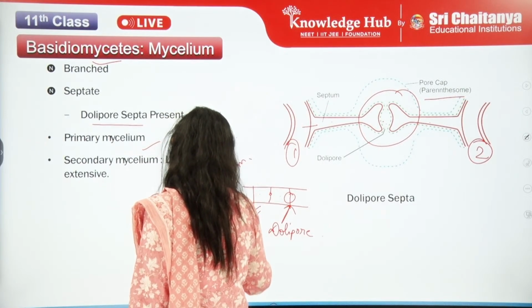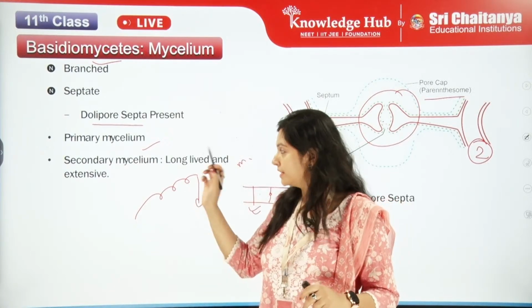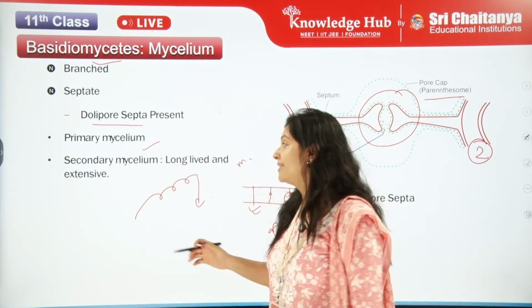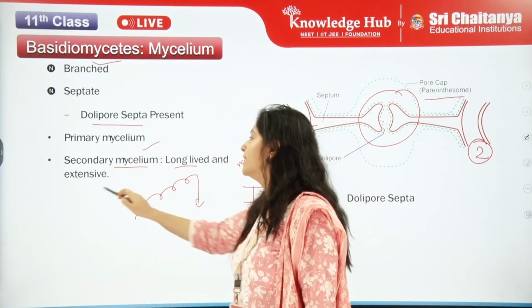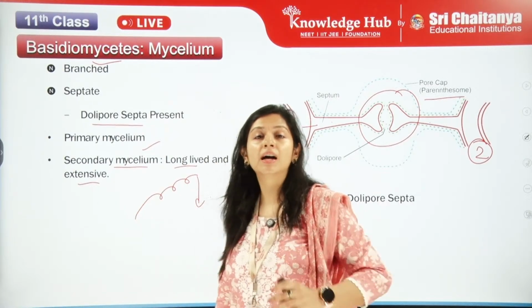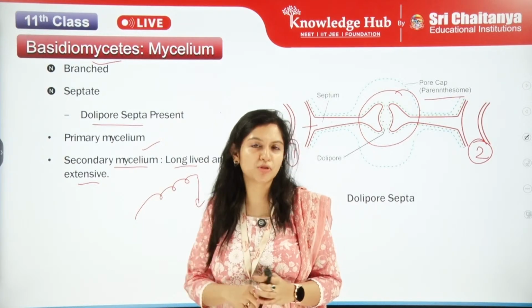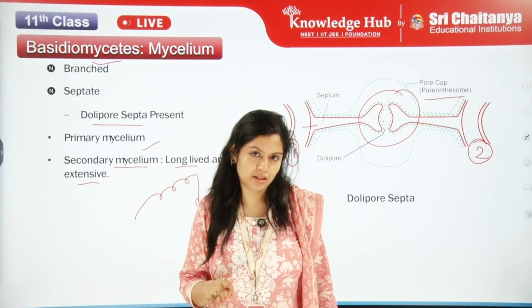From here, it will give rise to another type of mycelium. Not this one, but another one. This will go away. It will be replaced with another type of mycelium which is long lived and extensive. Like how we humans have two types of teeth, right? Milk teeth and permanent teeth. It is something like this.